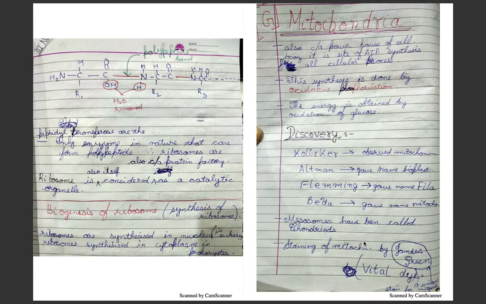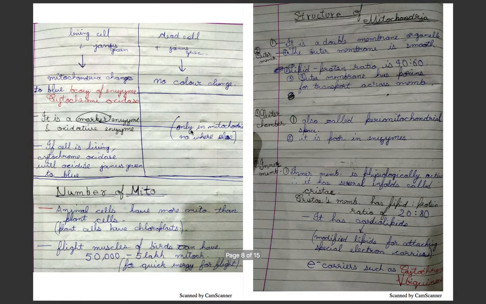Mesosomes have been called chondrioids also. Another information to be remembered. Now, staining of mitochondria is done by Janus green. It is a vital dye, and it is a unique stain for only and only mitochondria. If we apply Janus green to a living cell, then the mitochondria present in the living cell will change its color to blue. Why? Because of the enzyme cytochrome oxidase present in the mitochondria. It is a marker enzyme of the mitochondria.